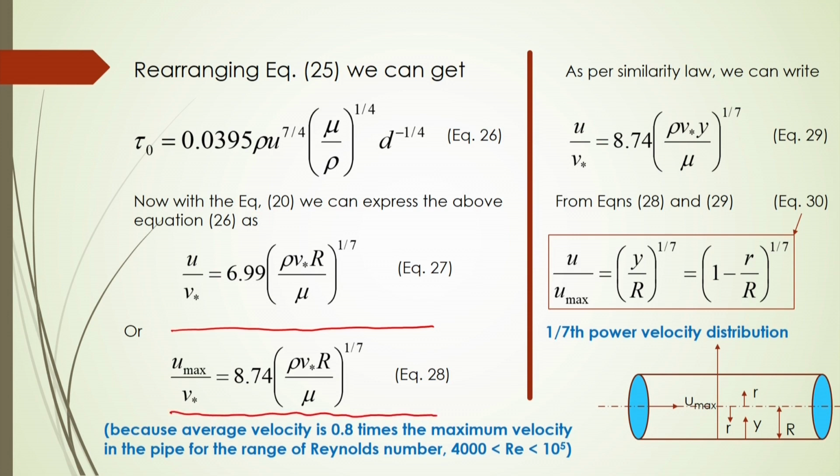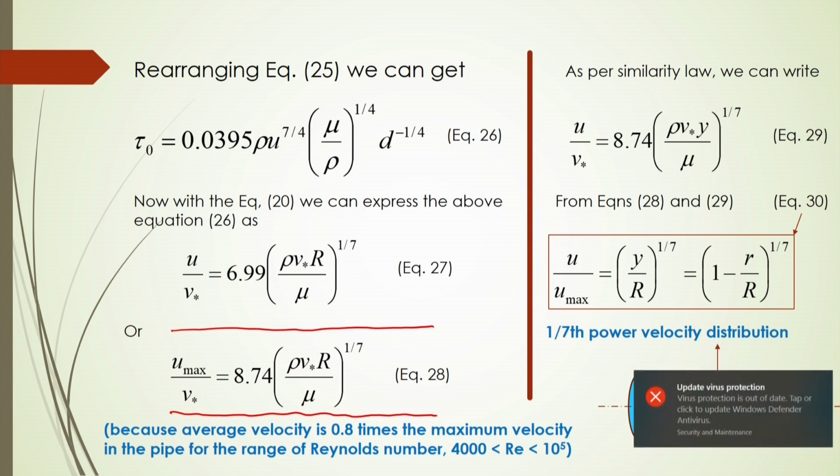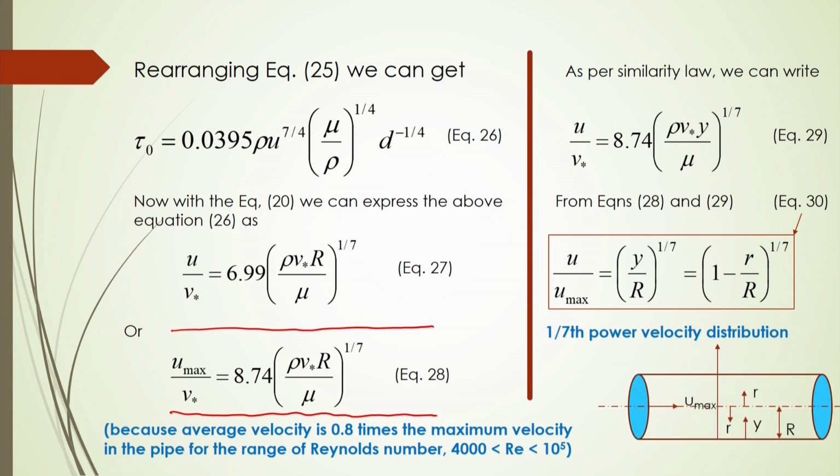or you can express this as equation number 28 here. Now, in terms of the maximum velocity, because the average velocity is 0.8 times the maximum velocity in the pipe for the range of Reynolds number of 4000 to 10 to the power 5, we are able to calculate the velocity distribution based on this maximum velocity.